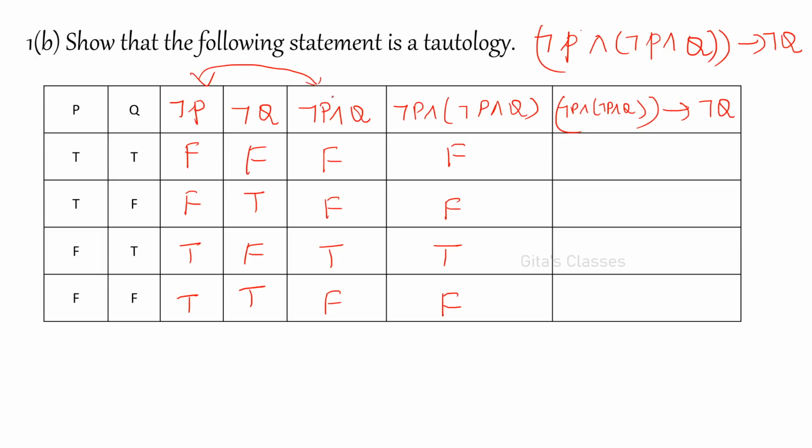Now next is this column, not P and Q conditional not Q. This is our sixth column: 1 2 3 4 5 6th. So sixth column conditional, where is not Q? Fourth one, right? Whenever you have this conditional, you have to search for TF. Only for TF it will become false, all the other combinations are true. So I am not getting a tautology.